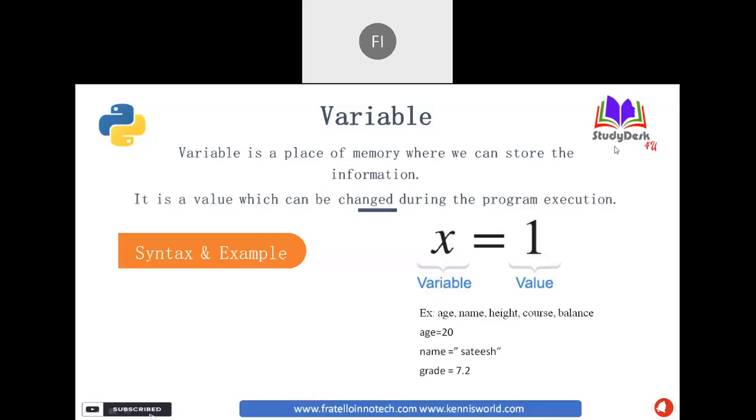And you can define any variable as is convenient, like the examples I showed: age, name, height, course, balance. For the data, if it is a number or a float with decimals, you need not mention double or single quotes. But if it is a string, like names, address or email, we have to store it in single or double quotes. Python doesn't make any big difference between single and double quotes; both are acceptable.